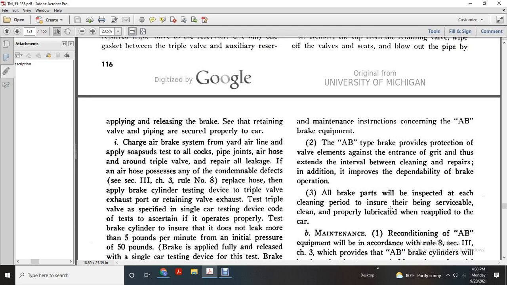The AB type of brake provides protection of the valve elements against the entrance of dirt, and extends the interval between cleaning and repair, improving the dependability of brake operation. All brake parts will be inspected at each cleaning period to ensure the brake is serviceable and properly lubricated before it is reapplied to the car.